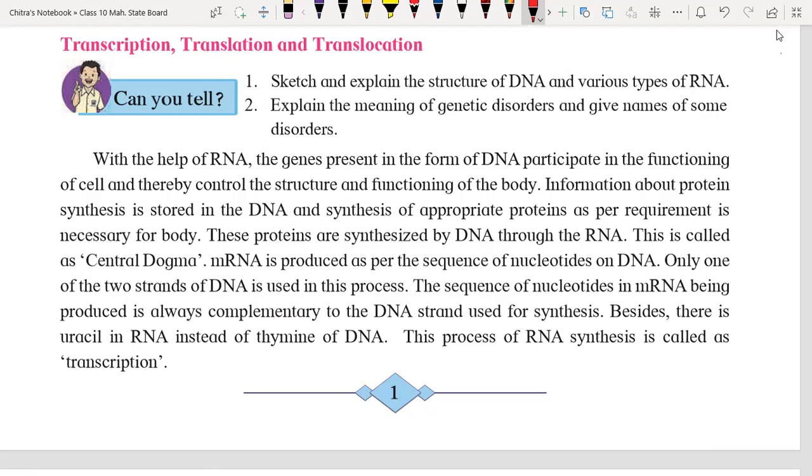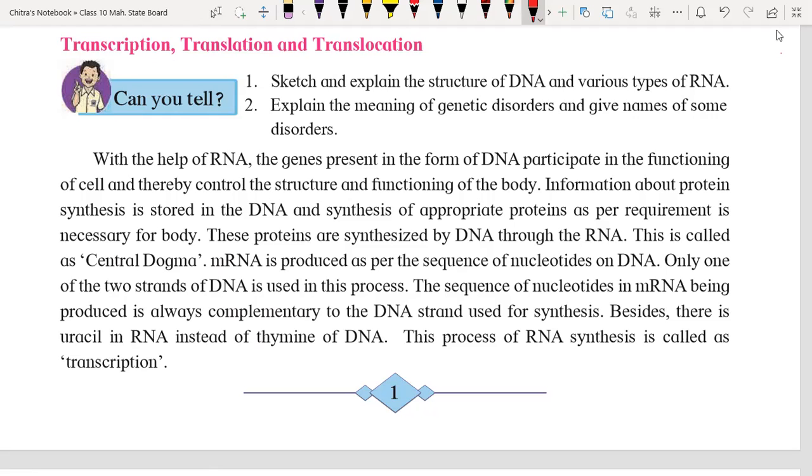So what is reproduction? It is the process of formation of a new organism of the same species. Why are they of the same species? Because the same kind of protein is synthesized in their body. That we have already discussed in the last class.